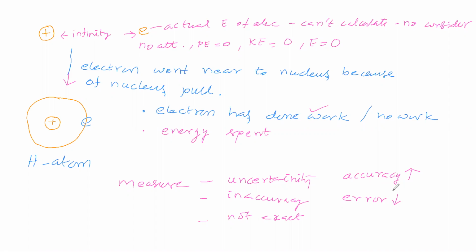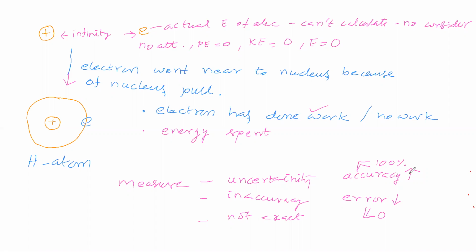So what we can do is increase accuracy, and so decrease error. That's what we can do. Making error 0 and accuracy 100% is impossible in the universe because of a natural limitation.